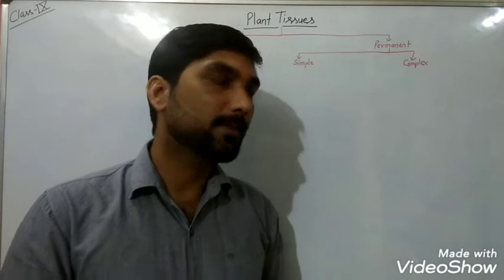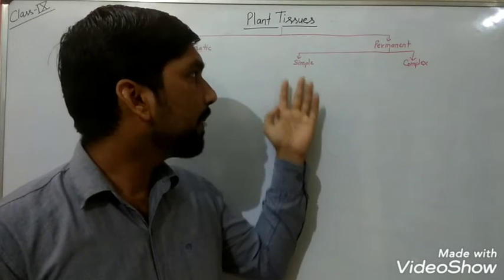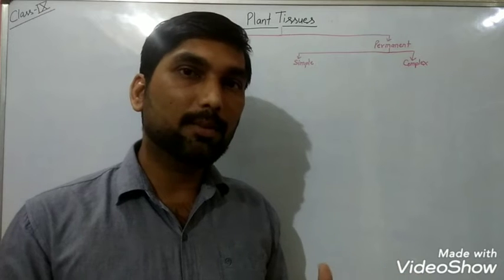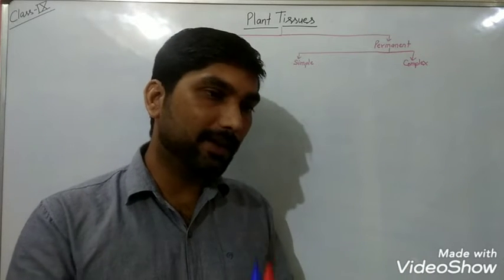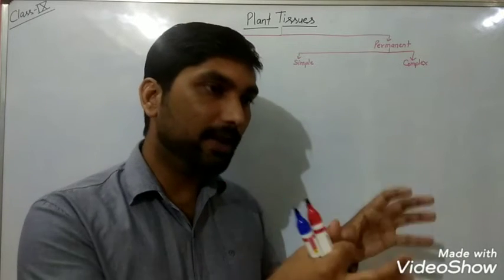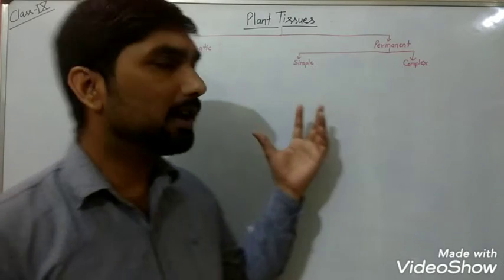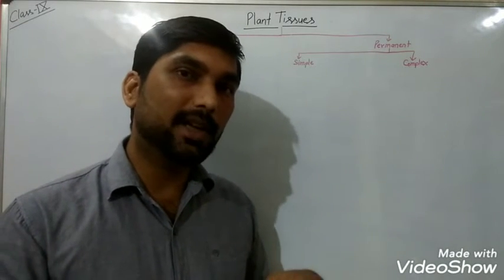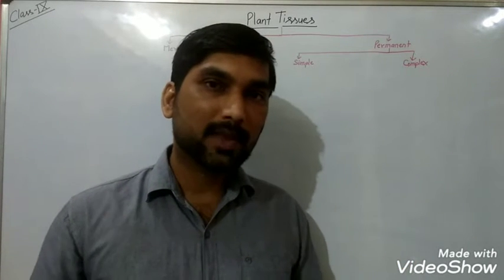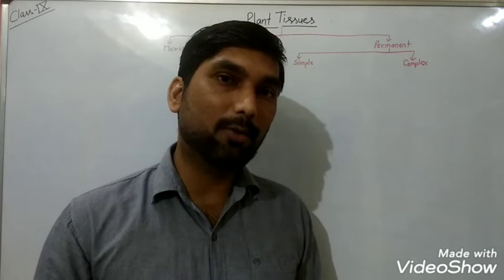So in simple permanent tissues, you have read about 3 categories: parenchyma, collenchyma and sclerenchyma, where parenchyma is the simplest one, which is having thin cell wall, and it performs normally the function of storage and filling wherever there is a space or gap in the plants. If these parenchyma cells have chlorophyll in them, they are known as chlorenchyma, and if these parenchymatous cells are present in aquatic plants and have air-filled spaces amongst them, they are known as aerenchyma.